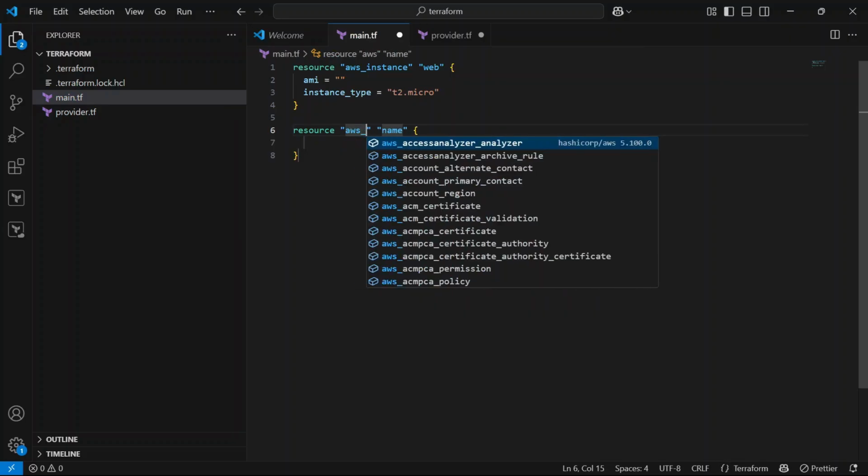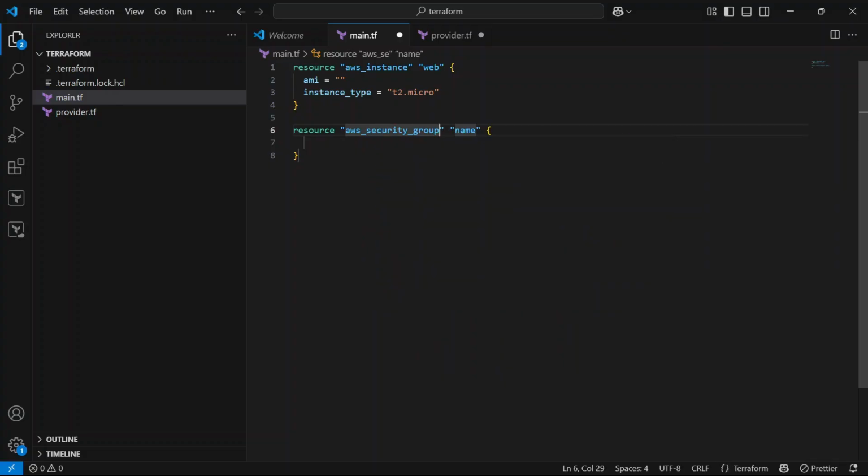aws_security_group, and for the name I am going to give allow_tls. Here I am going to give name equal to, what name are we going to give here?